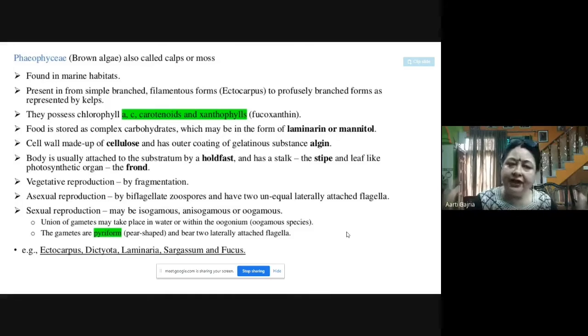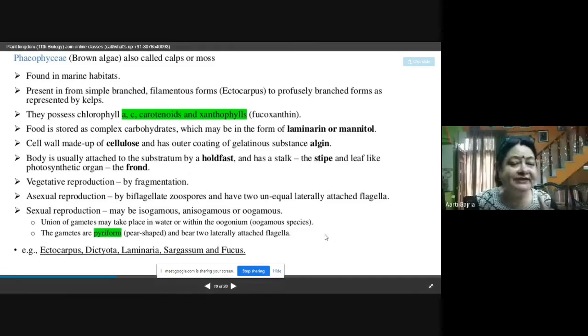Because oogamous is there, one large non-motile female gamete is present in the oogonium, and the motile small male gamete will come and fuse. The fusion of gametes will take place in the special structure which is called oogonium.